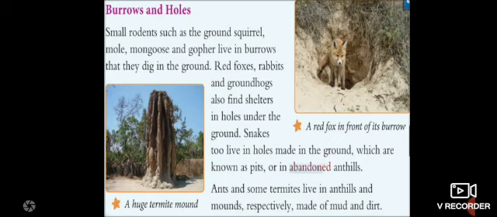Ants and termites live in ant hills and mounds, respectively, made of mud and dirt. So you can see in the picture a termite mound. See how huge it is. So they will live there.